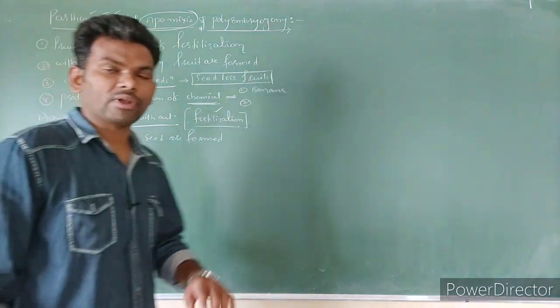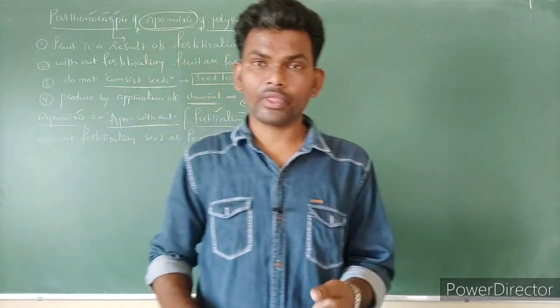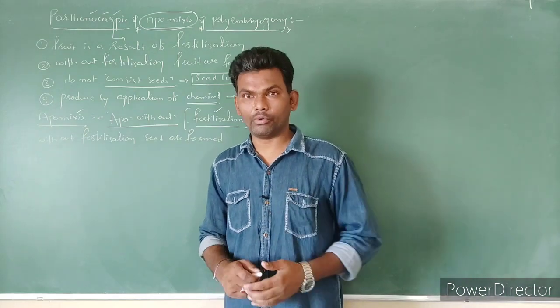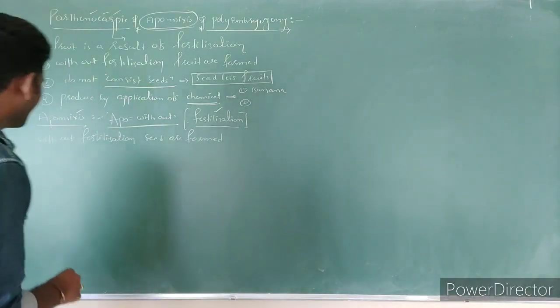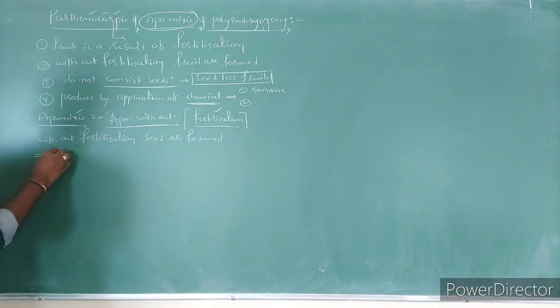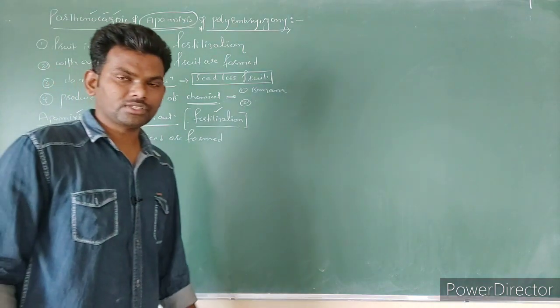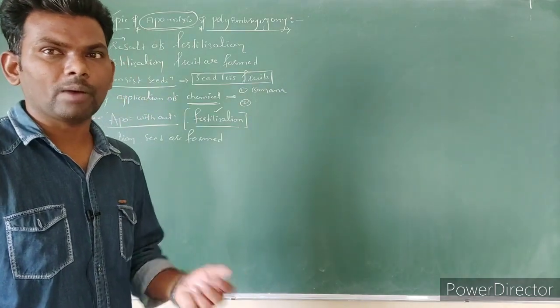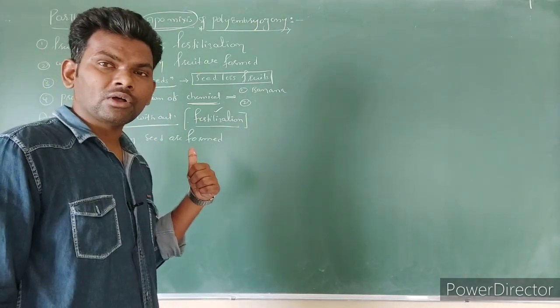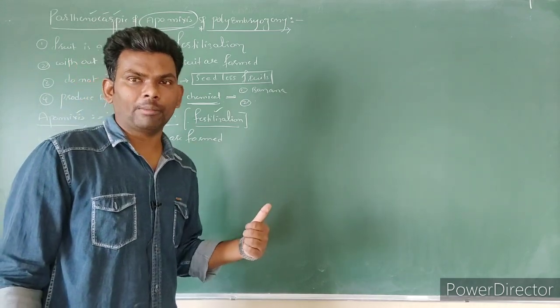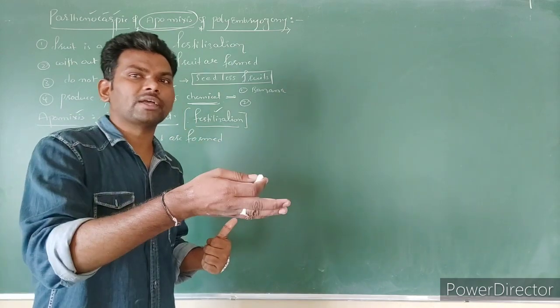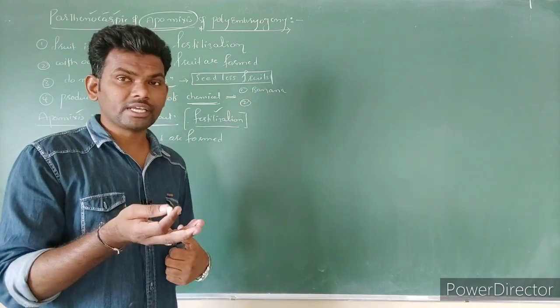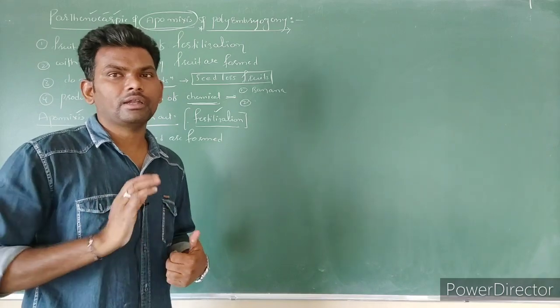Here the question is, sir, if fertilization does not take place, how are the seeds going to form? And what is the ploidy of such a plant or embryo? Here mostly the ploidy is diploid. Why? Because generally egg cells are formed due to meiotic division, and egg cells are haploid. But in this case, egg cells are formed without meiotic division, so the egg cells are diploid. This diploid egg cell directly develops as an embryo. So the embryo is in the diploid stage, and the plant body also is diploid.